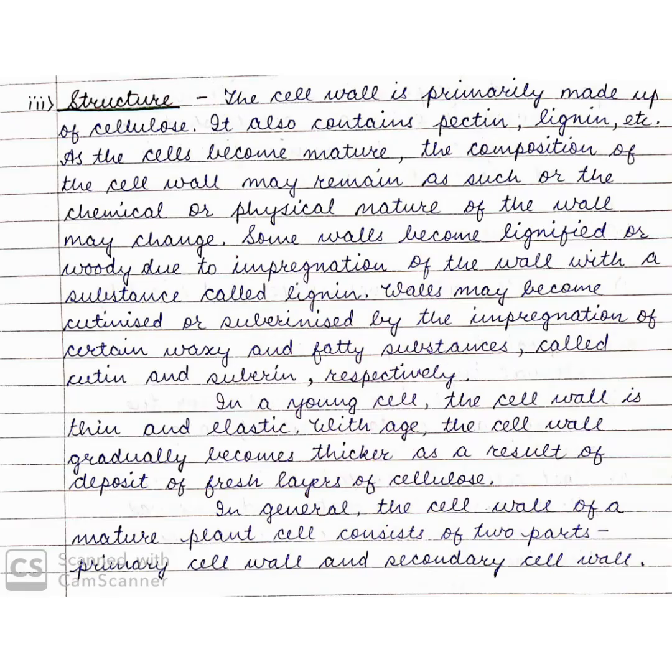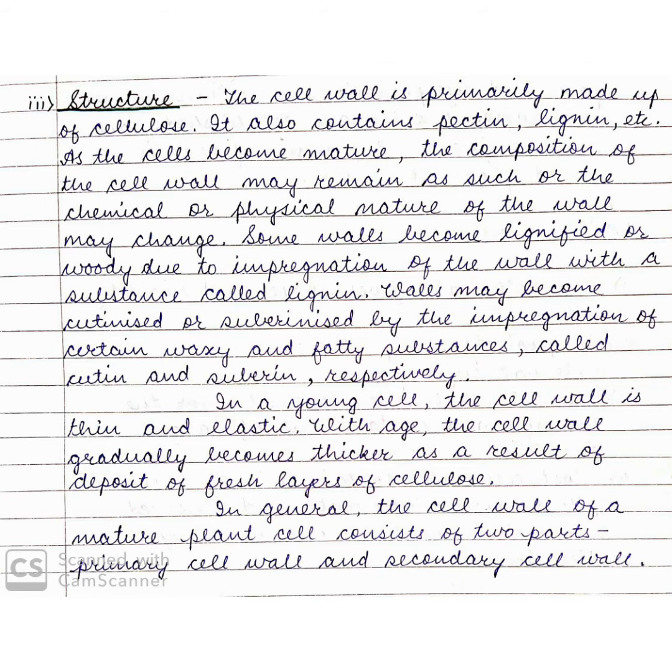The structure of the cell wall. The cell wall is primarily made up of cellulose. It also contains pectin, lignin, etc. As the cells become mature, the composition of the cell wall may remain as such, or the chemical or physical nature of the cell wall may change. Some walls become lignified or woody due to impregnation of the wall with a substance called lignin. Walls may become cutinized or suberinized by the impregnation of certain waxy and fatty substances called cutin and suberin, respectively.